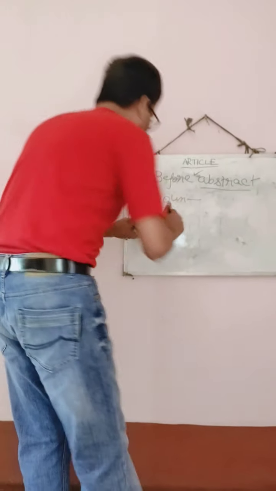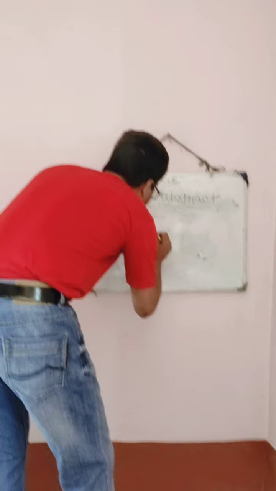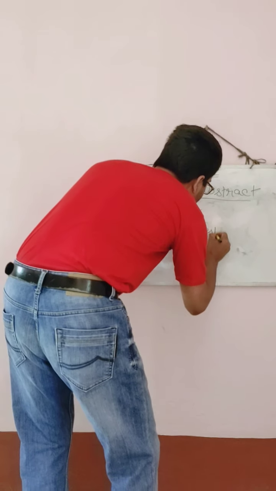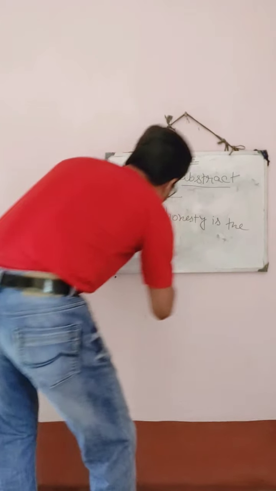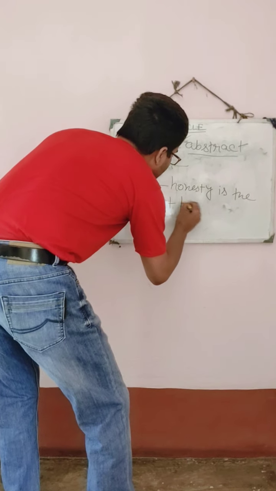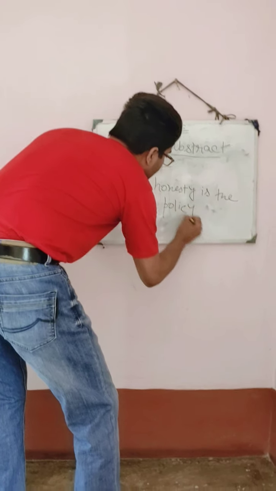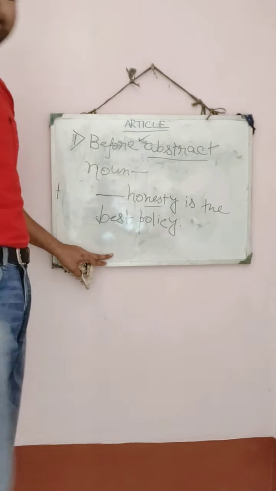Keep in mind, if I say honesty is the best policy. Honesty is the best policy. Here you all know that honesty is a quality.